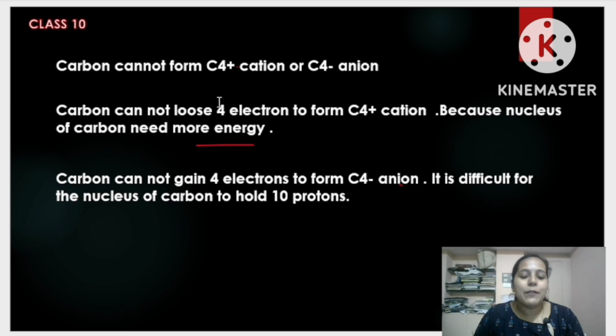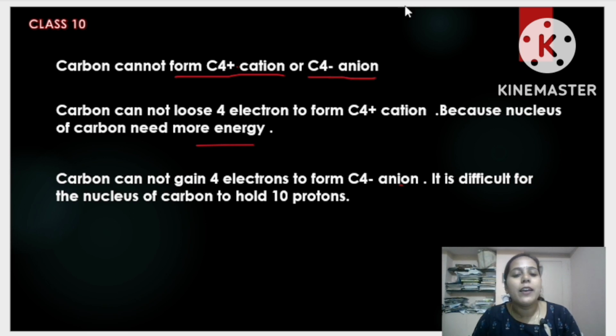So this is very important. I was telling you, carbon cannot lose 4 electrons, cannot gain 4 electrons. So about that topic I am telling now. See, if you look at this carbon, you can observe here, carbon cannot form C4 plus cation and C4 minus anion, I have written. First of all, tell me children, you should know this cation and anion concept. See, first of all, what is meant by ions? Ions are the charged species. What are the charges you can see here? You can see a positive charge and also a negative charge.